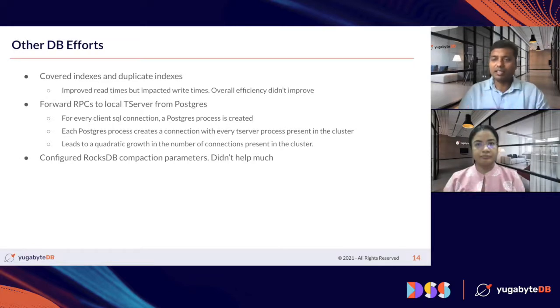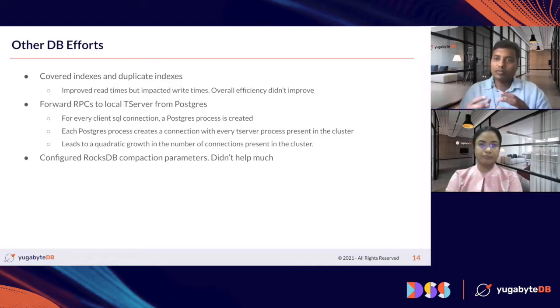There was another change that we did initially. All the clients connect to a Postgres backend, since we are Postgres compatible, and this Postgres backend talks to all the different T servers. For every connection, you create a Postgres backend process. So if you have 1,000 connections, you will have 1,000 Postgres backend processes, and each of them will be talking to each of the T servers. On a smaller cluster this is fine, but on a large cluster like a 60-node cluster, each Postgres process will be talking to 60 T servers. So there is an explosion of server-side connections here, not on the client side.